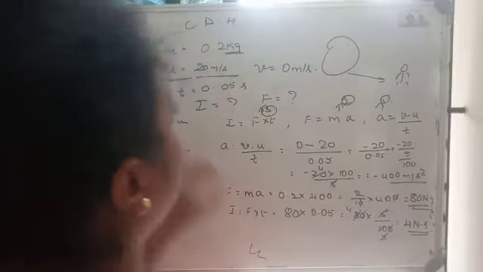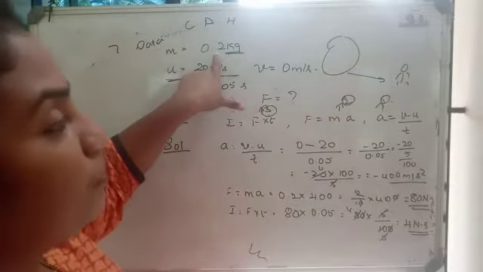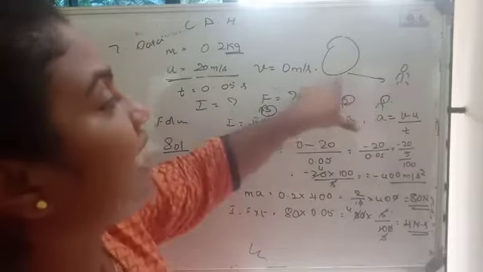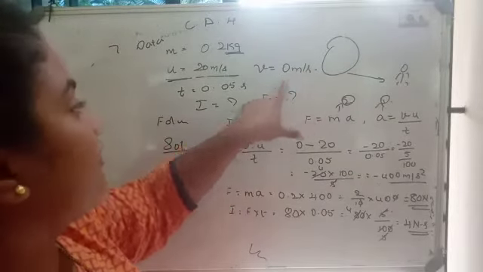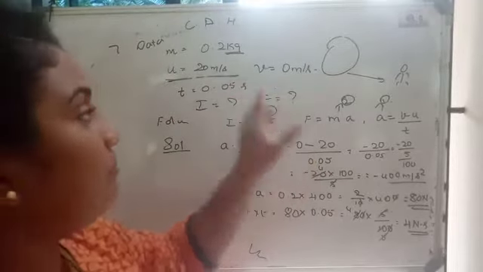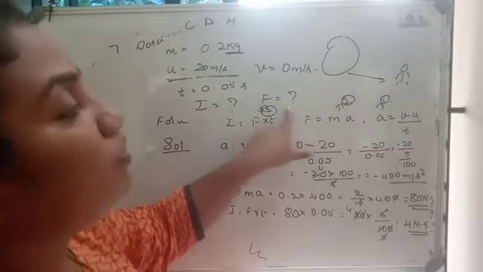This is the seventh sum. Let me go through the sum again. They are saying a ball is there which is 0.2 kg. It is moving with the velocity of 20 meters per second. A fielder is catching it and bringing it to rest. So V is equal to 0 meters per second. The change has happened in a time of 0.05 seconds. What is the impulse and what is the force they are asking?